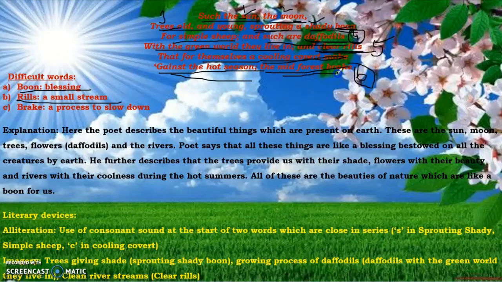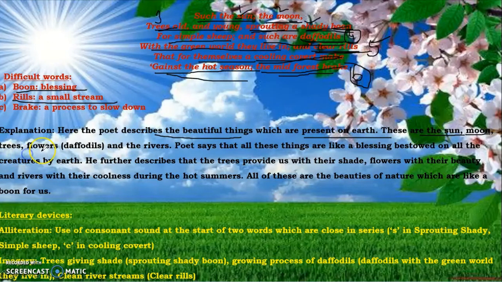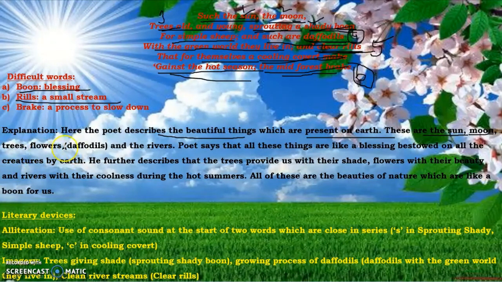And the mid-forest break. When you stop in the middle of the forest, you find a beautiful fragrance coming from somewhere that is also very, very beautiful. So here the poet describes the beautiful things which are present on earth. These are the sun, the moon, trees, flowers, daffodils.